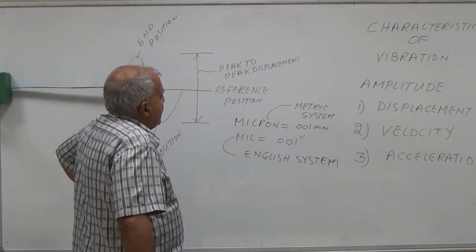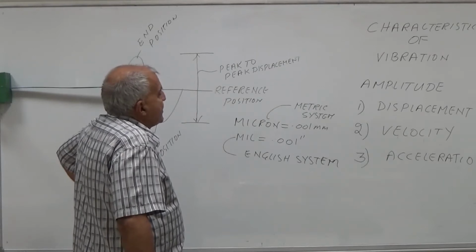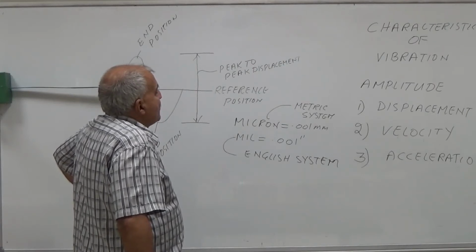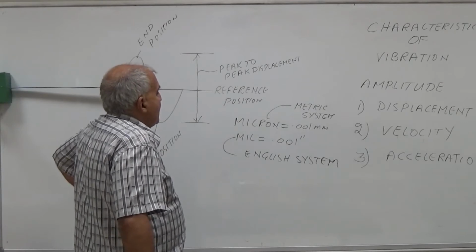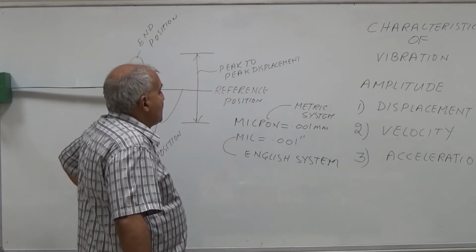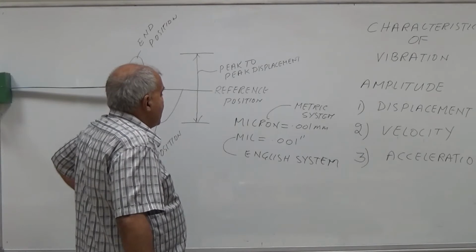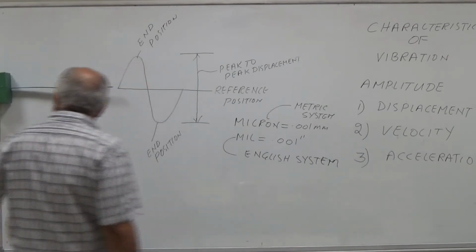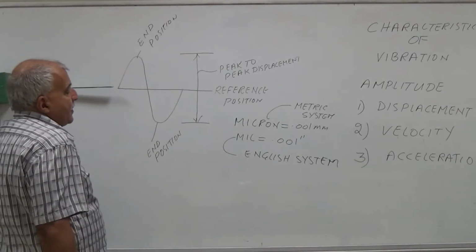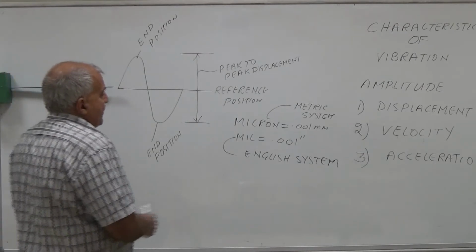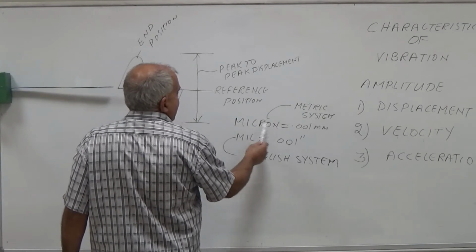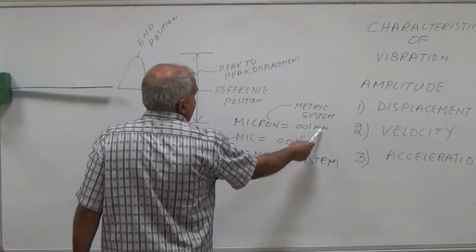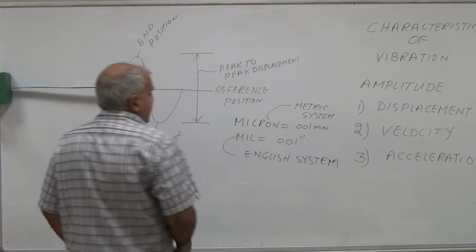Again, micron is equal to 0.001 millimeter and it is a unit of displacement in the metric system. And mil is equal to 0.001 inch and it is a unit of the English system.